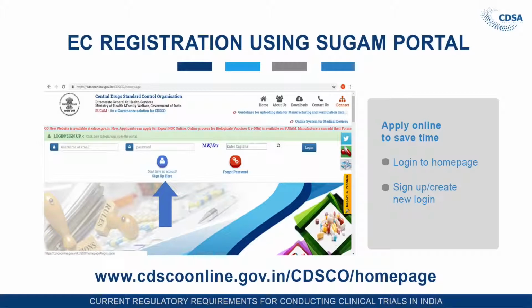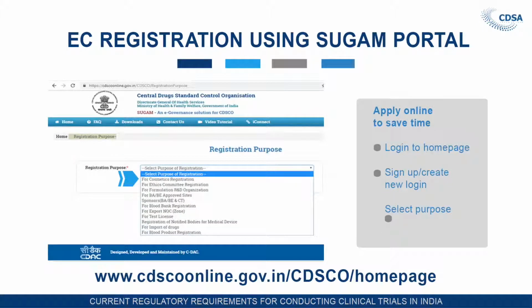First, you have to go online. It is available on our website, cdscoonline.gov.in. This page will open. Here you have to create the username and password, then you will be logged in. After login, you have to select the purpose, because we deal with many other activities like cosmetic registration, BAB approval. So, here you have to select ethics committee registration.